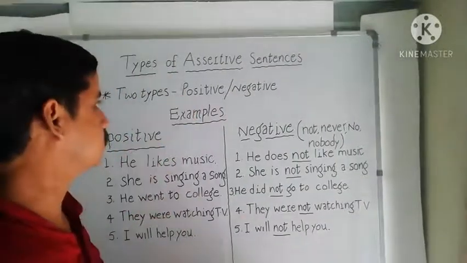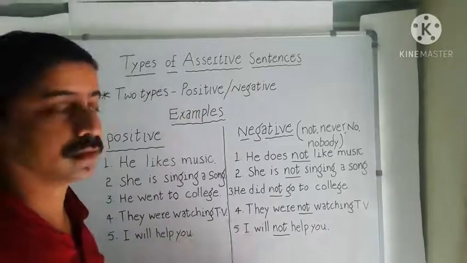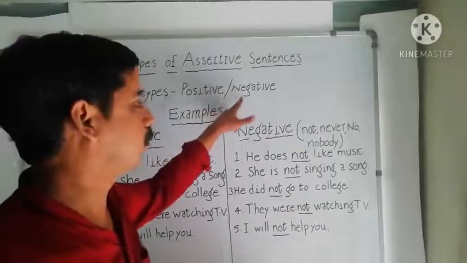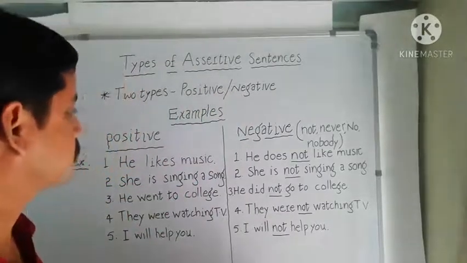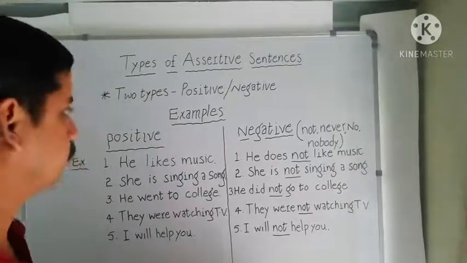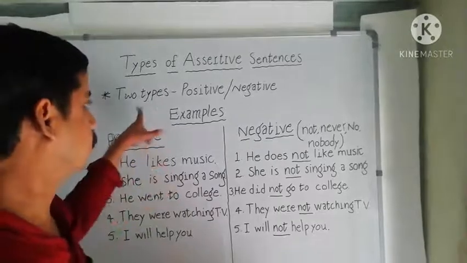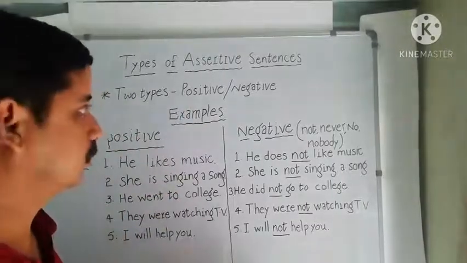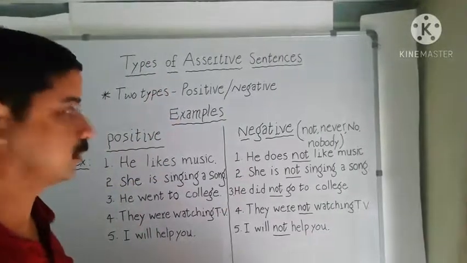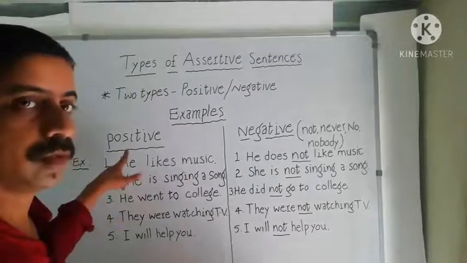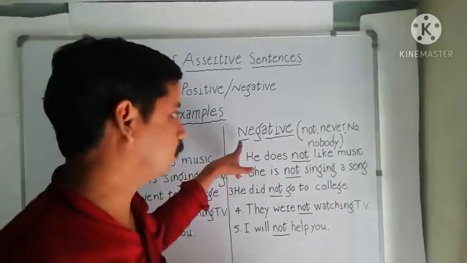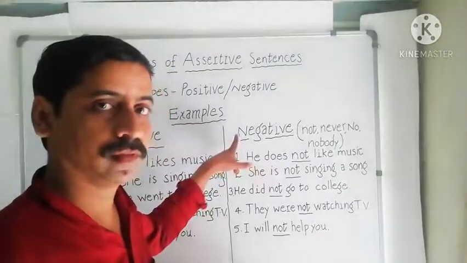These assertive sentences are two types. They are positive and negative. Let us learn about the examples for positive sentences and negative sentences. Let us examine different examples. Here I wrote down some examples for positive sentences, and here I wrote down some examples for negative sentences.